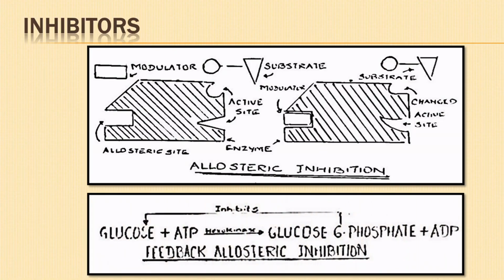Example, in respiration, during glycolysis, the enzyme hexokinase acts on glucose to form glucose 6-phosphate. Accumulation of the final product inhibits hexokinase from carrying on with the reaction. The product acts as an inhibitor, causes conformational changes in the active sites of the enzyme, and brings down the catalytic activity. This is called feedback allosteric inhibition.